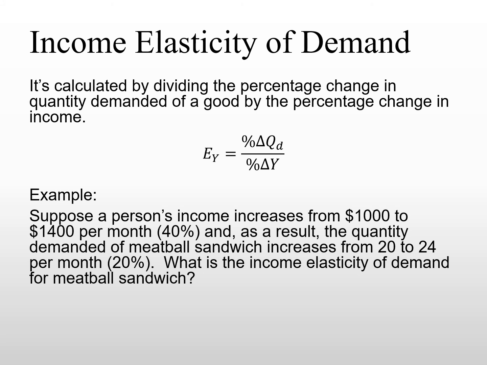What is the income elasticity of demand for meatball sandwiches? We plug in the numbers: plus 20% quantity demanded change, and 40% income change. So 20 divided by 40 is 1/2. The interpretation is fairly simple: for every 1% increase in income, this person will buy 0.5% more meatball sandwiches every month.